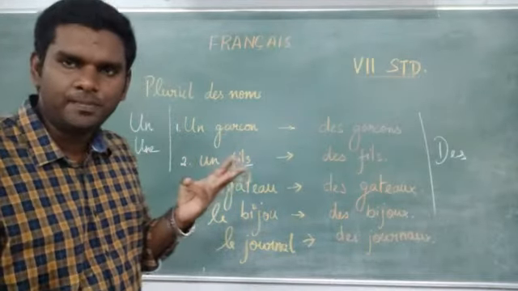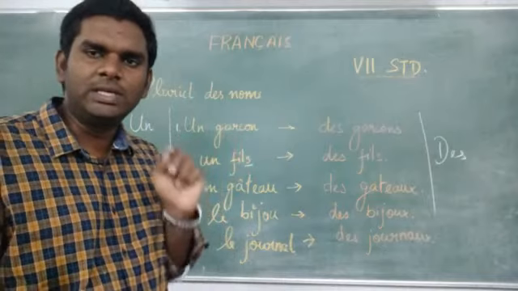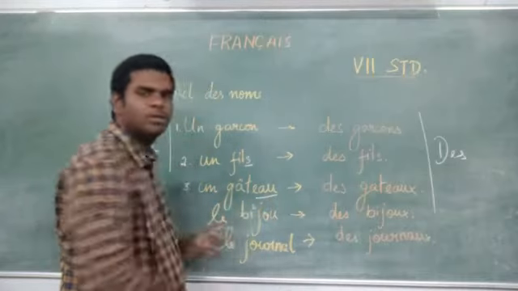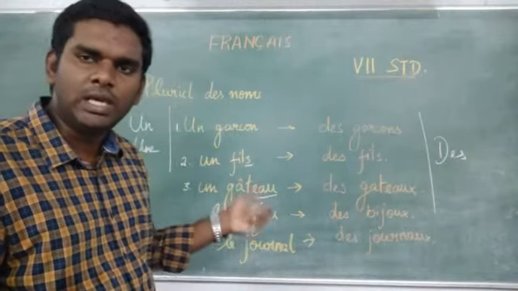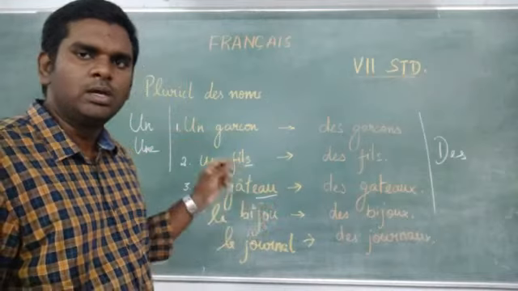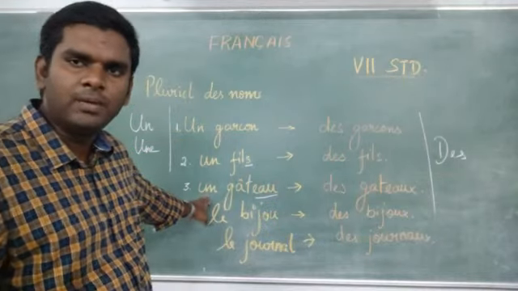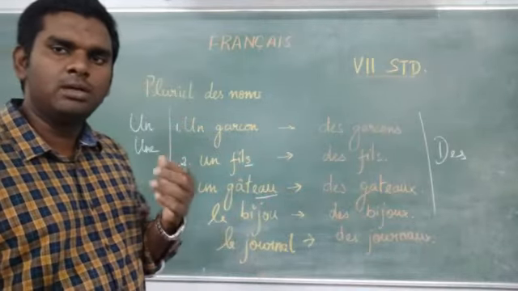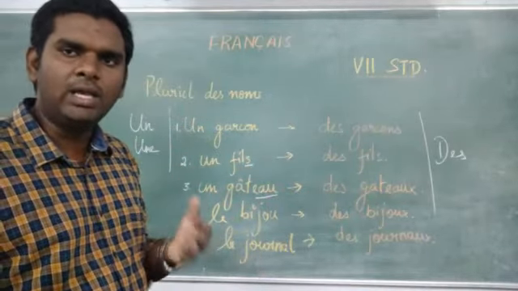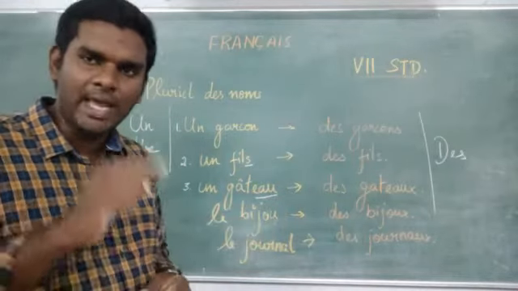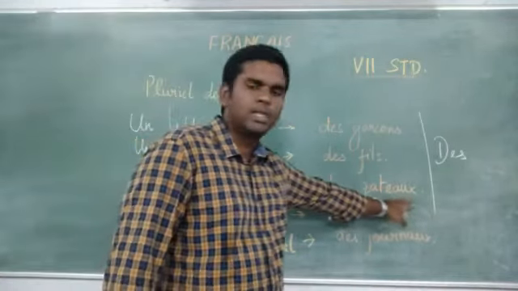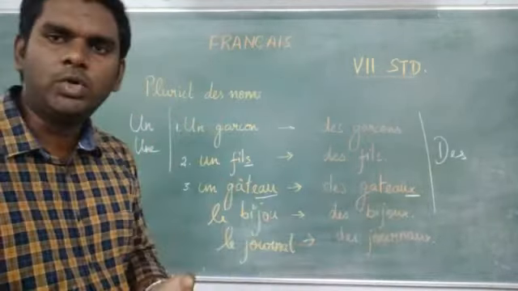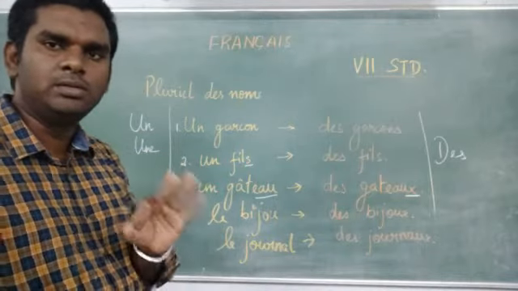Point number 3. So if the word ends with eau, change the article and it will become des. I repeat. If the word ends with eau, just add an x. Just add an x to the word to make it plural. This is point number 3.